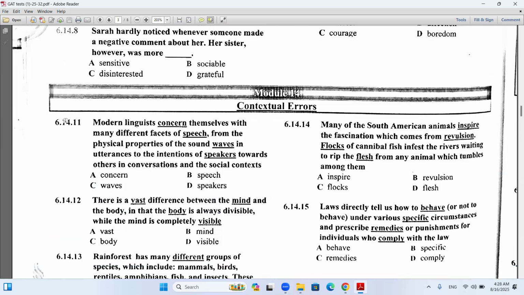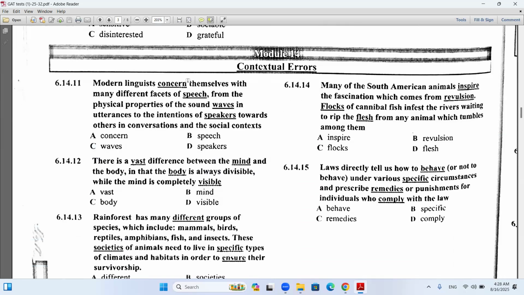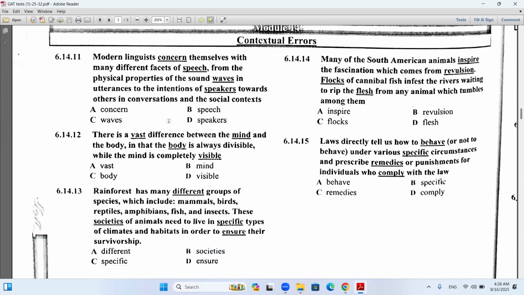So this is the second section. It has been hit and aced. Now let's move to the contextual error. Number 11. A, concern. Modern linguists concern themselves with many different facets of speech. Facets here mean different forms of speech, from physical properties of the sound waves in utterances to the intentions of speakers towards others in conversations and social contexts. So you go with concern. Why concern?